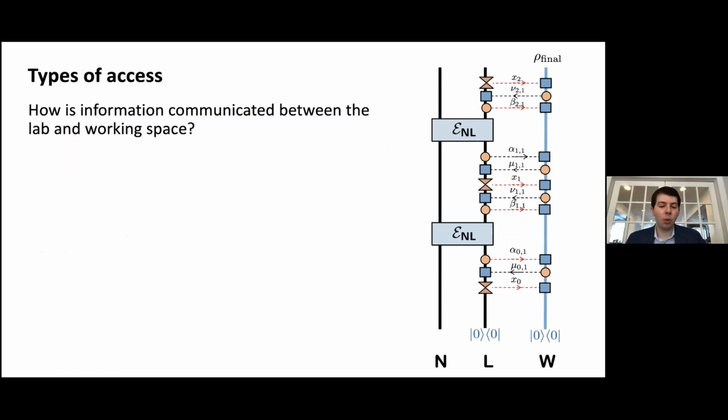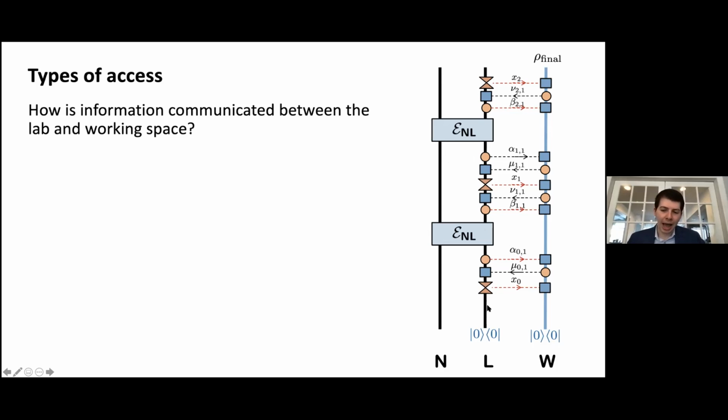So finally, we need one other piece of information before we can start to talk about particular problem statements or complexity theoretic advantages, which is answered by the question: how is information communicated between the lab and working space? So far, we've talked about how information is communicated between the nature system and the lab system. Namely, it's mediated by the lab oracle, by some channel which couples the nature system and the lab system.